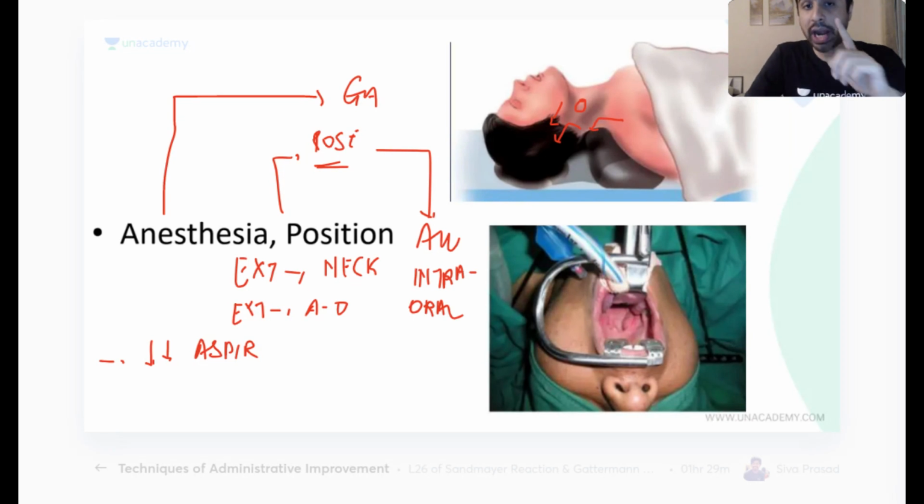Please understand, to identify Rose's position, what tells you it's Rose position? There should be a neck pillow or a pillow under the shoulders. That is the hallmark. A pillow or a towel. That tells you it's going to be a Rose position, most of the time. And nothing underneath the head.